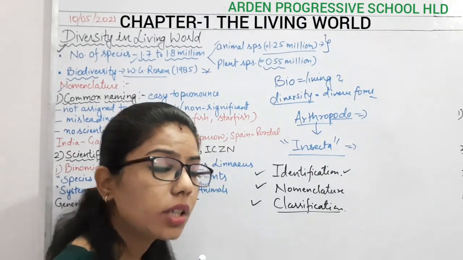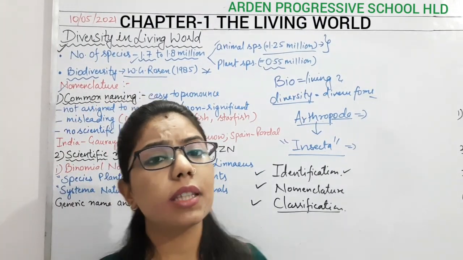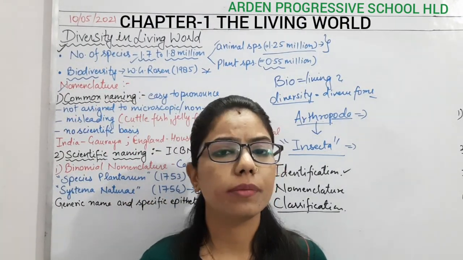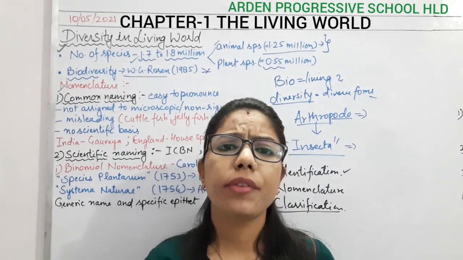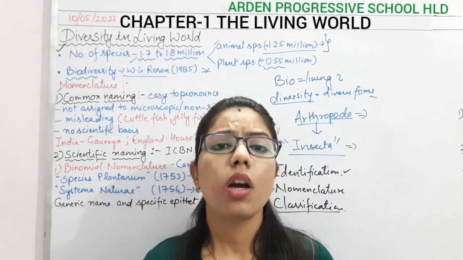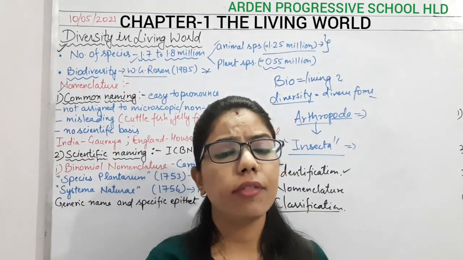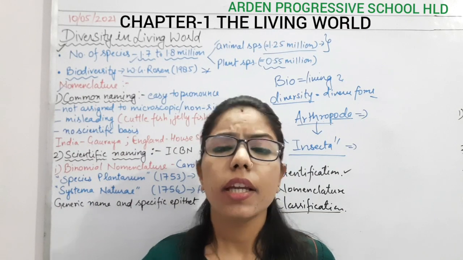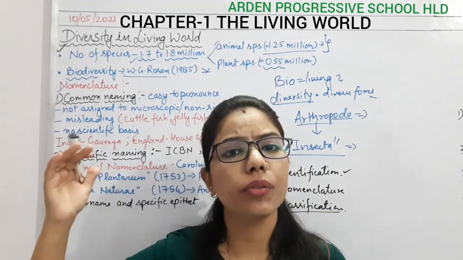What is classification? In a very simple way, in school also we have classified the students on the basis of their ages. On the basis of their ages we have lower KG, then upper KG, then first, second, third, fourth, up to 12, right?